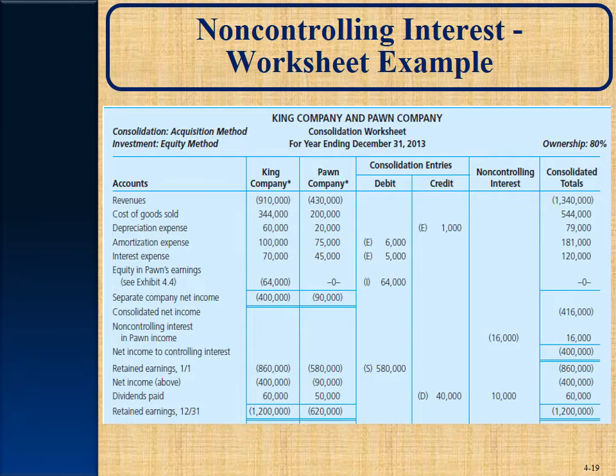Okay, and that was at the date of acquisition amount. Date of acquisition amount, $648,000. Then we're going to establish the non-controlling interest in Pond Company as of 1/1 of 13. Now, how do we get that? Well, as of 1/1 of 13,